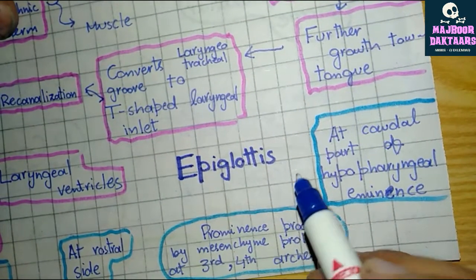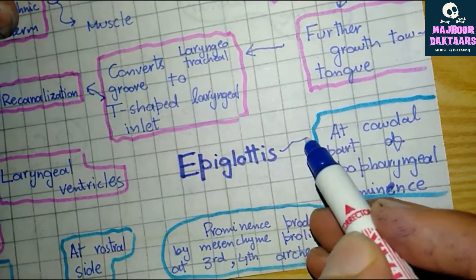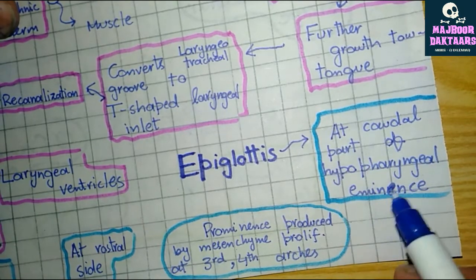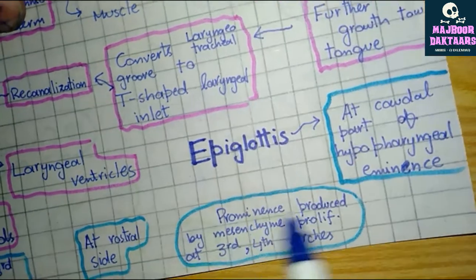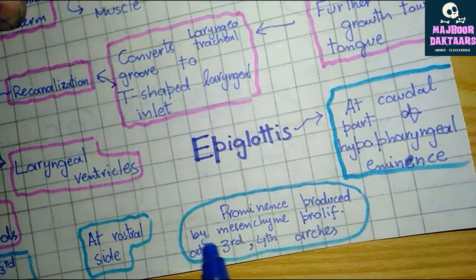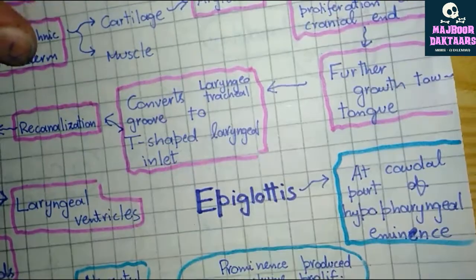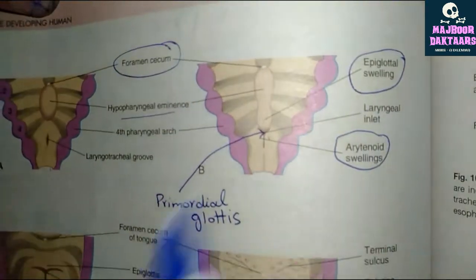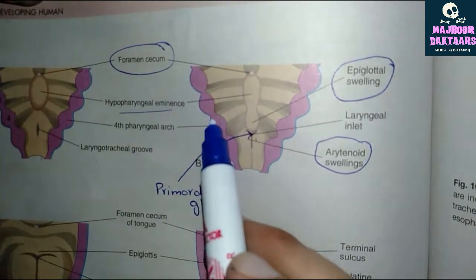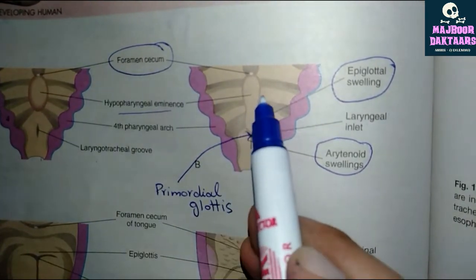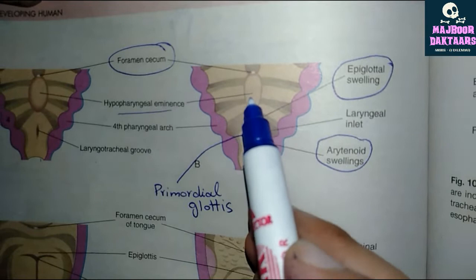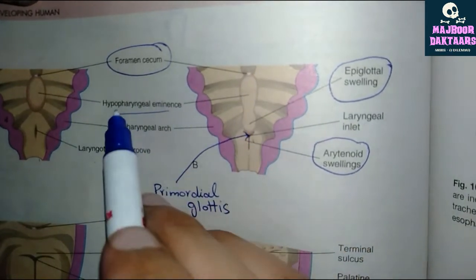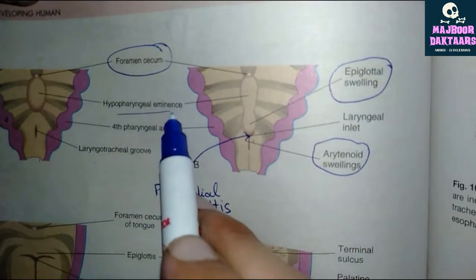Now moving toward the epiglottis. The epiglottis formation starts at the caudal part of the hypopharyngeal eminence. What is hypopharyngeal eminence? It is a prominence produced by the mesenchymal cells of the mesoderm proliferation at the third and fourth pharyngeal arches. Let us see the diagram. This is the third and fourth pharyngeal arch. Now, when the mesenchymal cells here proliferate, they form an eminence known as the hypopharyngeal eminence.